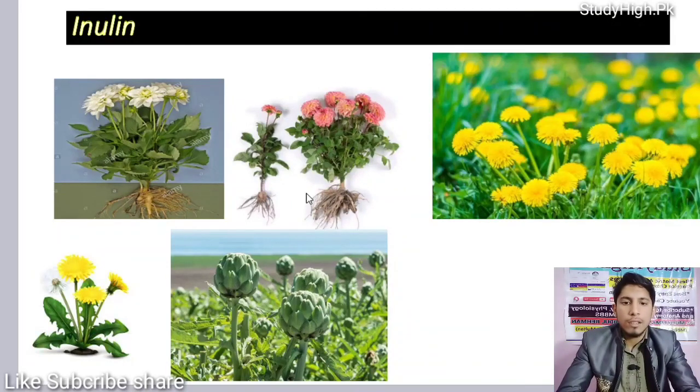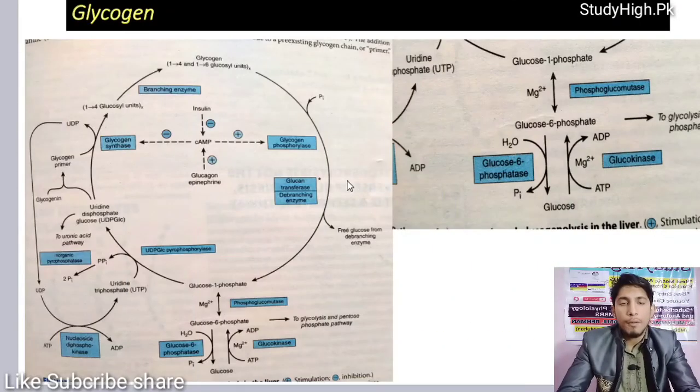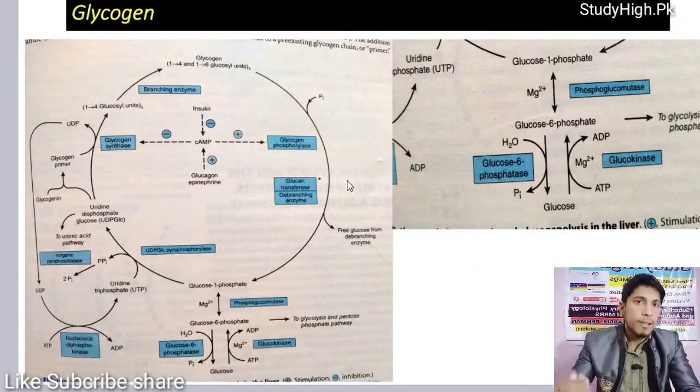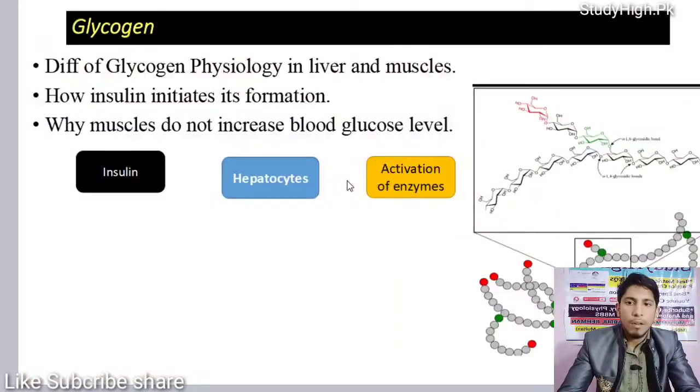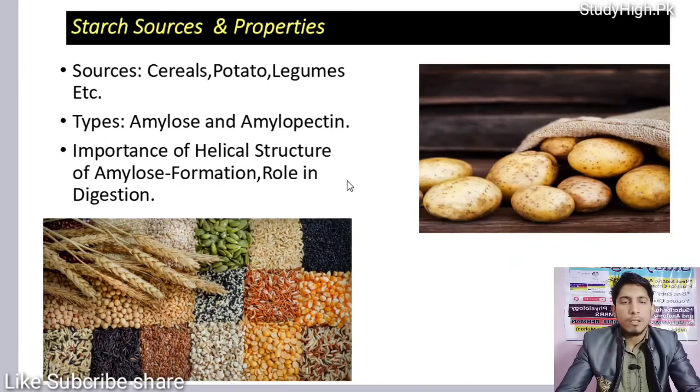We have also discussed glycogen and the different processes occurring in liver and muscles. We have also discussed glycemic index, and how it is helpful in treating obesity, overweight, and diabetes patients. What type of diet you must suggest? Diet with low glycemic index and starch sources. Why amylopectin is difficult to digest as compared to some other polysaccharides, etc.